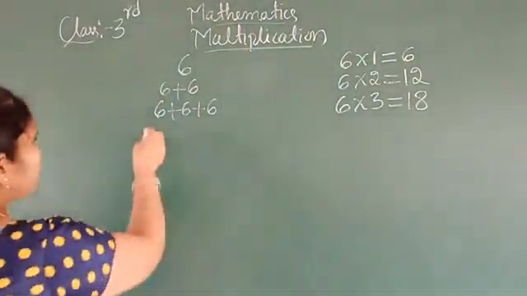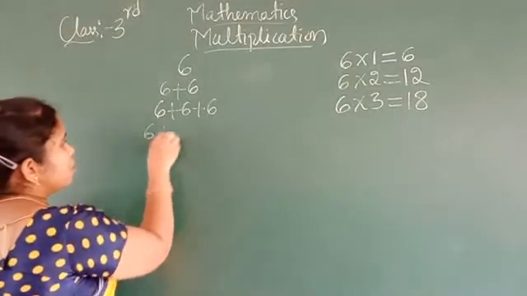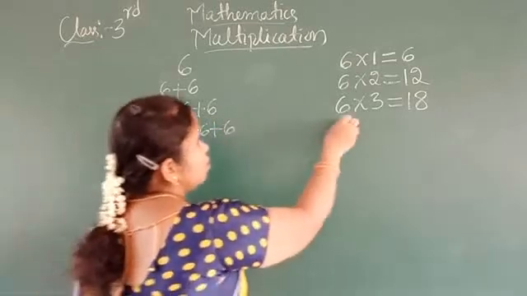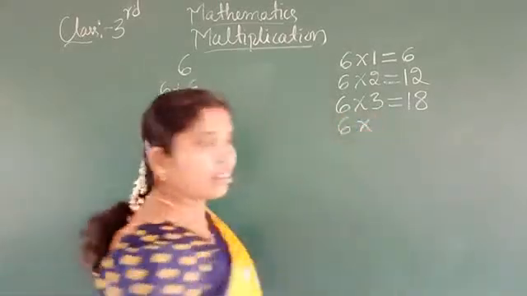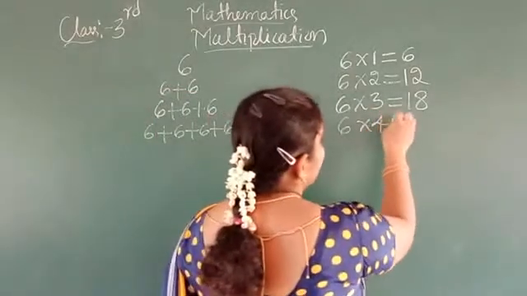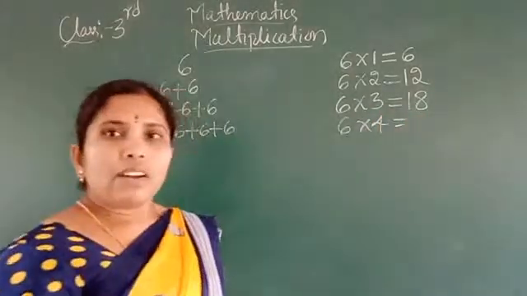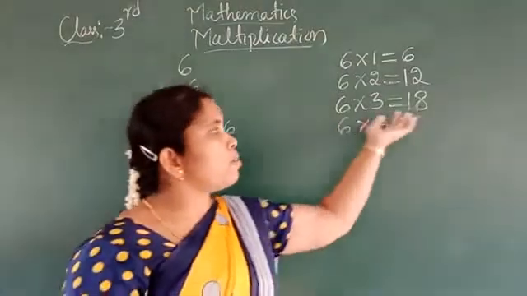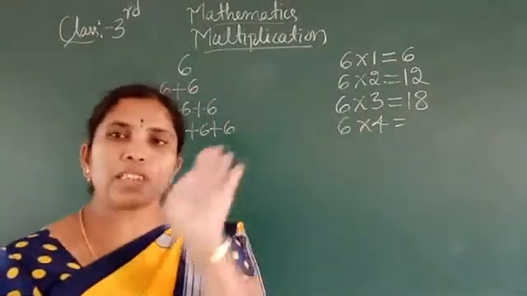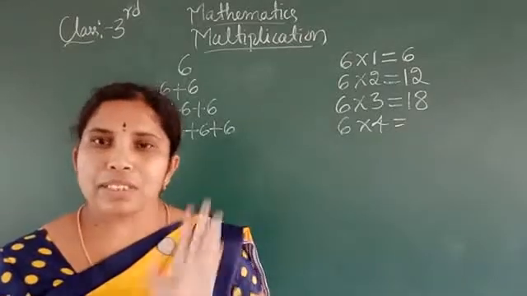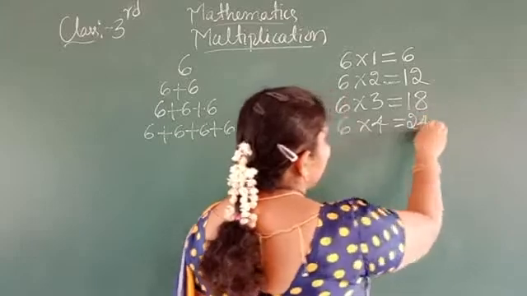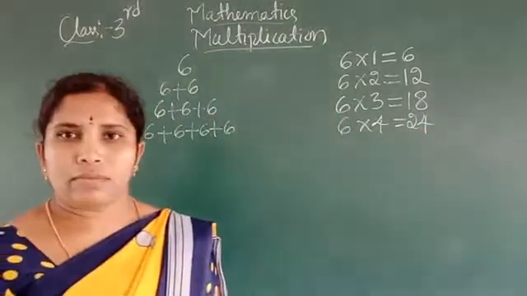Then 6 plus 6 plus 6 plus 6. 6 how many times is there here? 4 times. We add 6 to 18: 18 plus 6, 24.